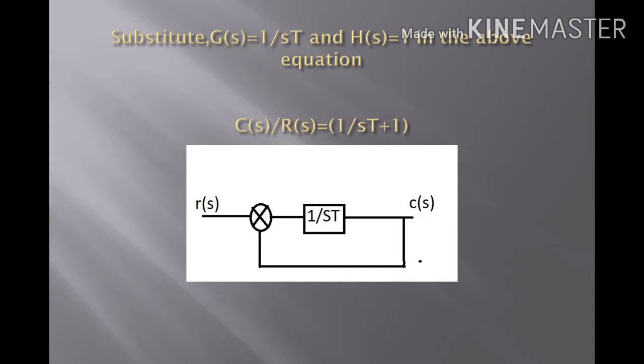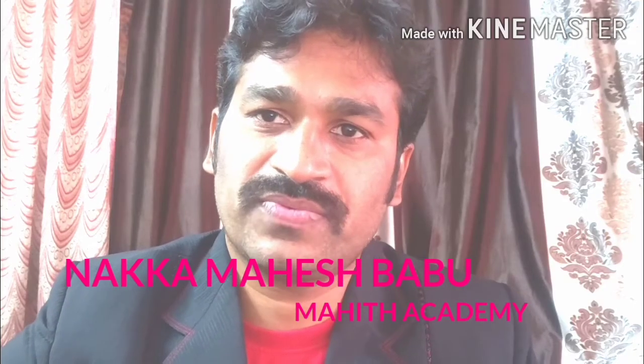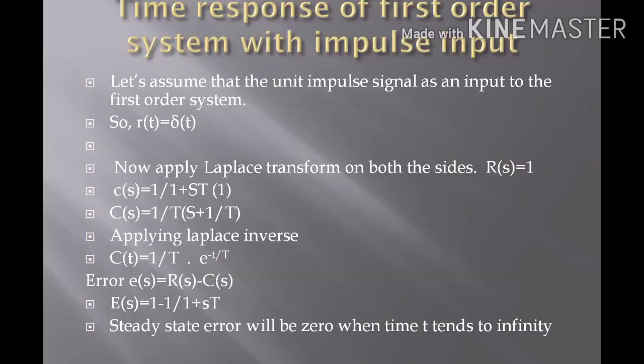Here we can first define the impulse response for the first order system. That is the time response analysis for impulse input that we are going to observe. Let us assume that a unit impulse signal is applied to a first order system. We know r of t equals delta of t for impulse input, and in terms of Laplace transform, R of s equals 1. If we substitute R of s equals 1 in the overall transfer function of the simple feedback system, C of s equals 1 by 1 plus sT into 1.